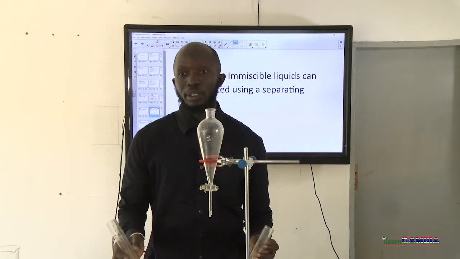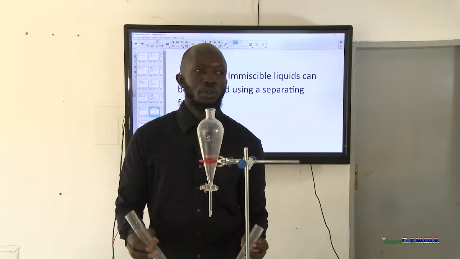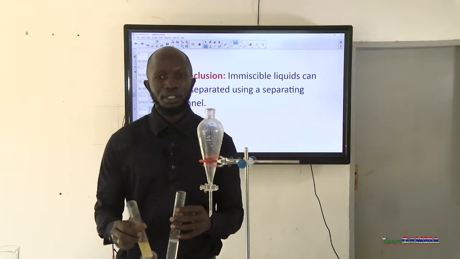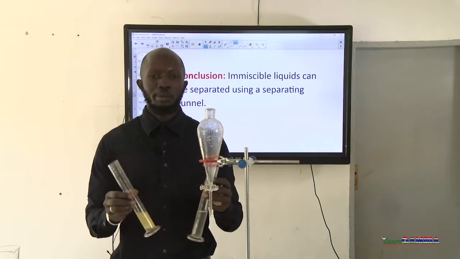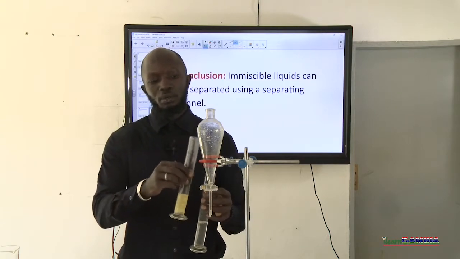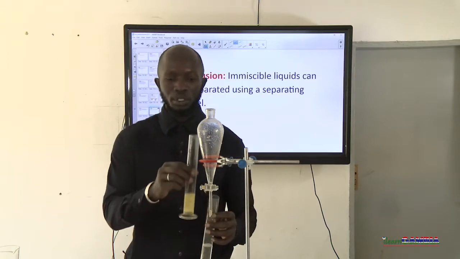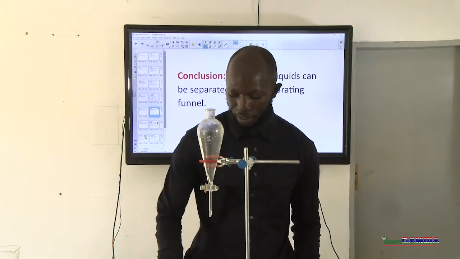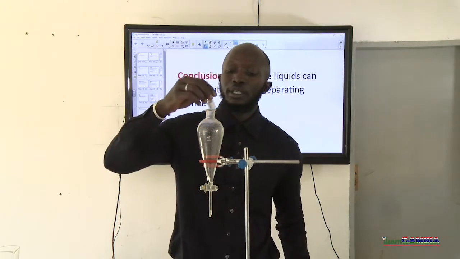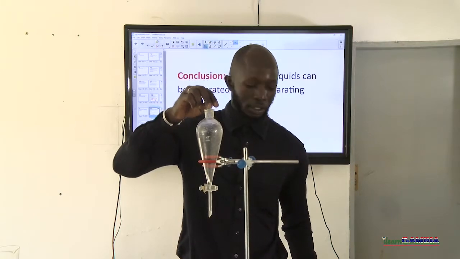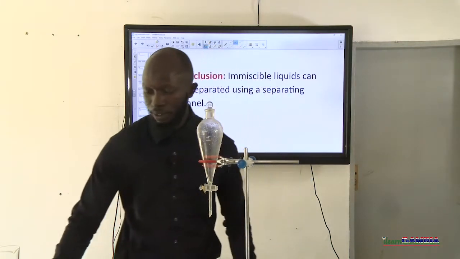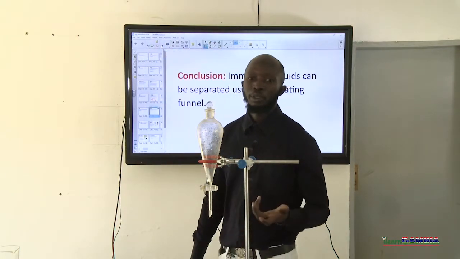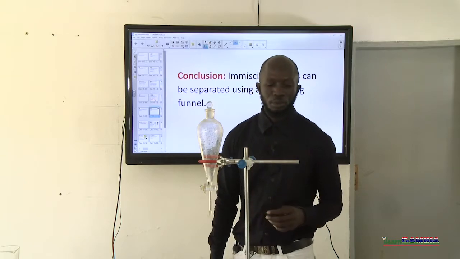They can mix actually, but they will not be able to undergo what is called a chemical change. The change that occurs after they mix is called a physical change, but it can never be a chemical change, because after they have mixed, you can always separate them using either a separating funnel or a burette, right? So that does it for this lesson on separation techniques. The first one that we took is the use of a burette to separate two immiscible liquids.